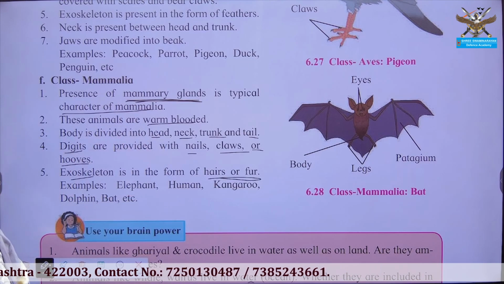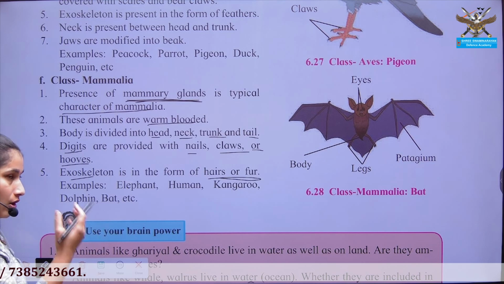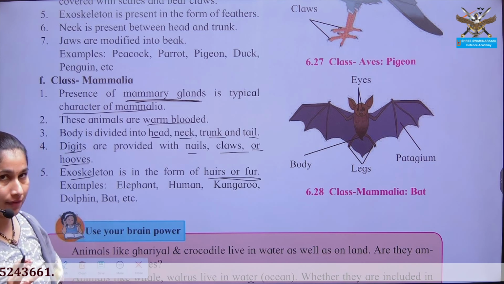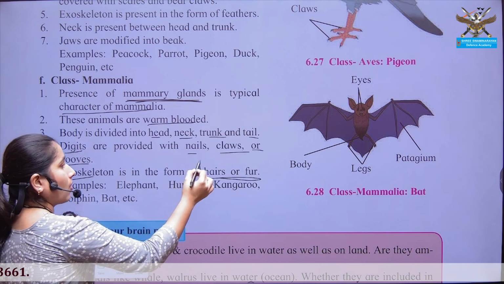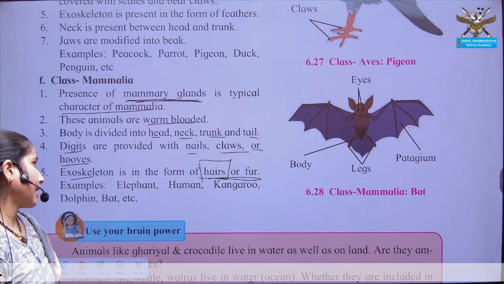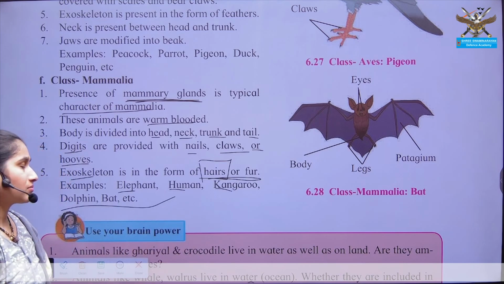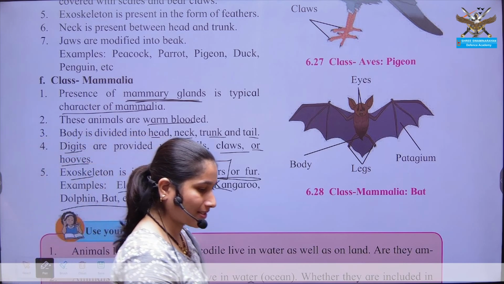The exoskeleton is seen in the form of hairs and fur. The organisms residing in the coldest climate have fur on their body for protective purposes, and other organisms in normal temperature have hairs. Examples: elephant, human, kangaroo and dolphin. These are the best examples.